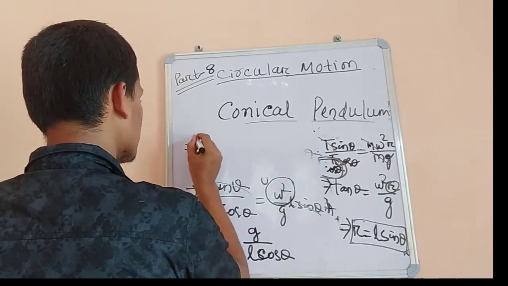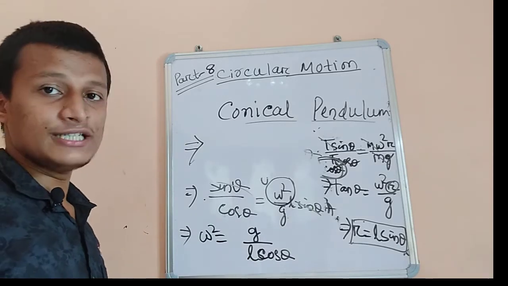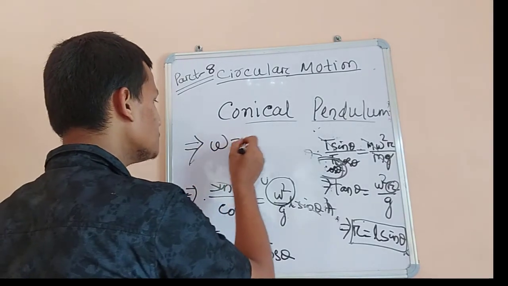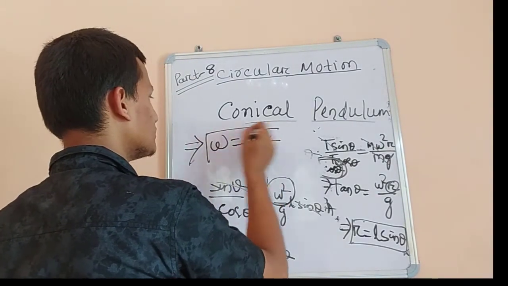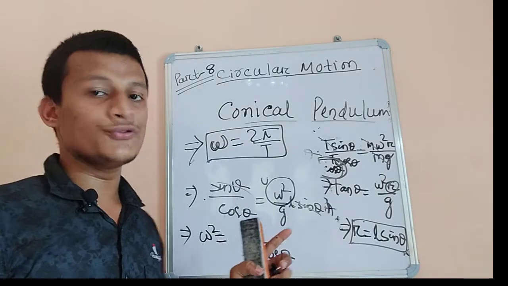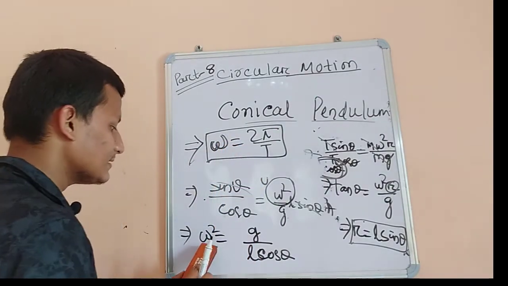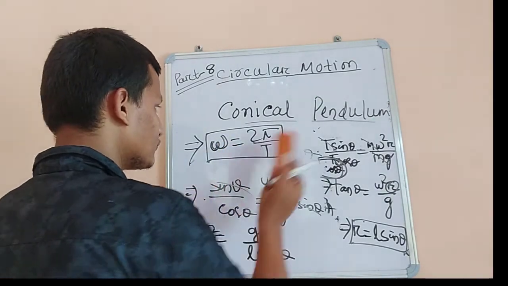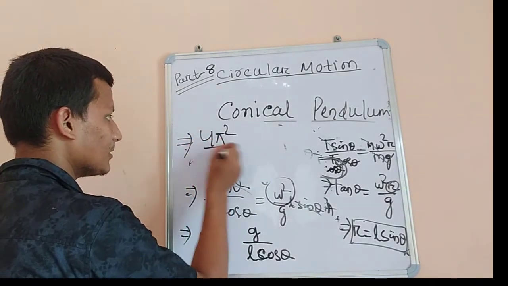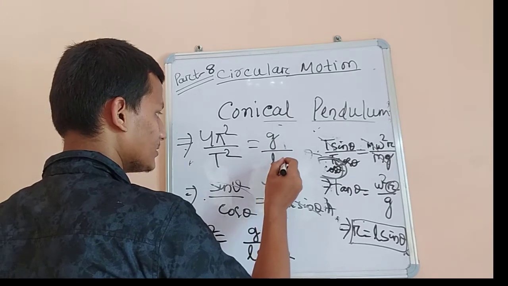As we know the relation between angular velocity and time period, omega is 2 pi upon T. Putting this value in, omega square equal to 4 pi square by T square equal to g by L cos theta.